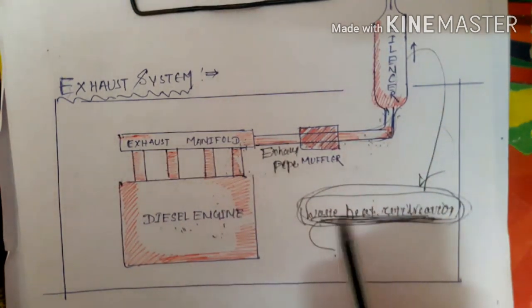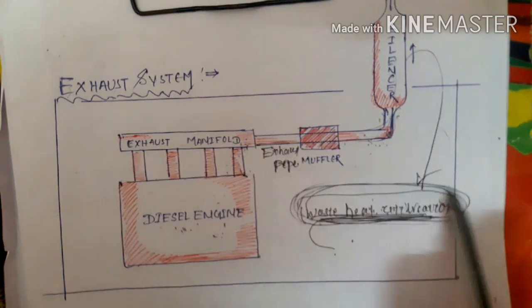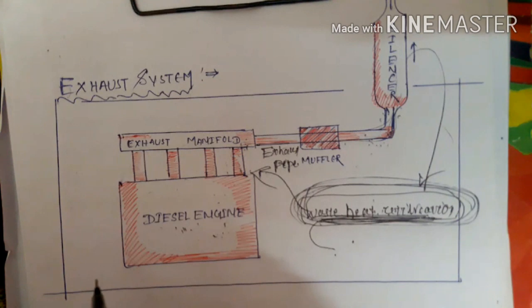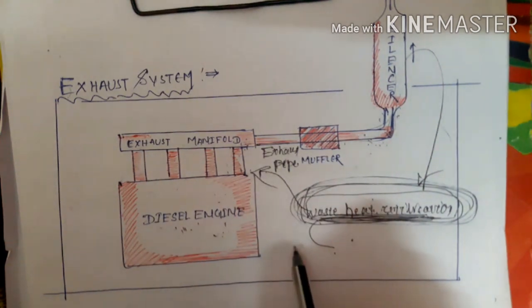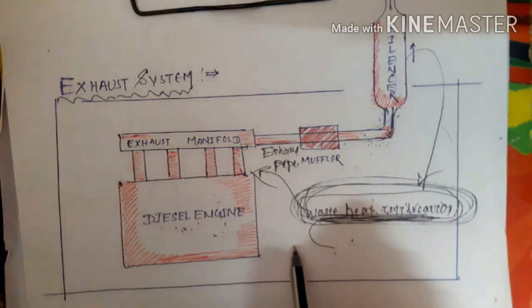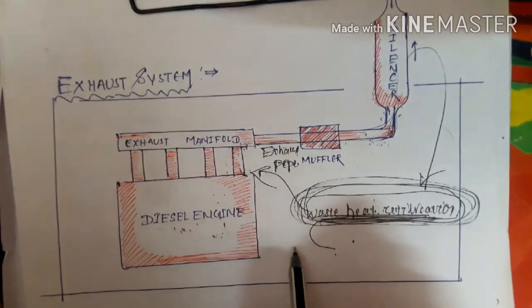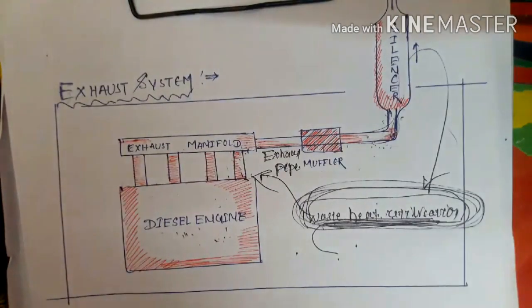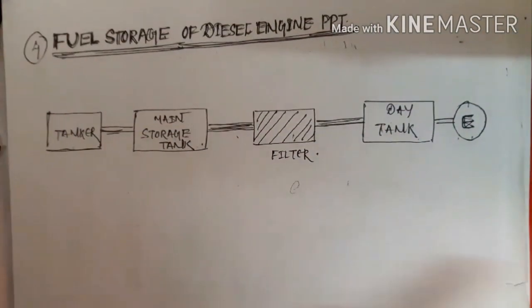Similarly, in a diesel power plant also we can use a waste heat utilization system, depending on the different designs of diesel power plant. Okay, this is all about the exhaust system. Clear? This one is also one of the most important arrangements of a diesel power plant. Okay, clear?